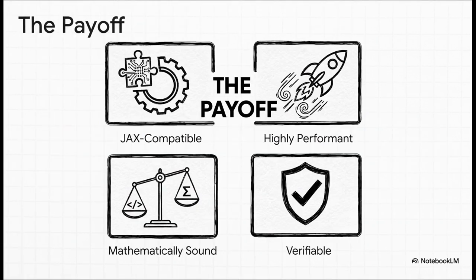And just look at the payoff here. We really do get the best of all worlds. The code is totally JAX compatible, which means it's super fast. It's mathematically sound because its structure is a direct mirror of that categorical definition. But here's the kicker. It's verifiable. We can actually write tests to prove it follows the laws of mathematics.